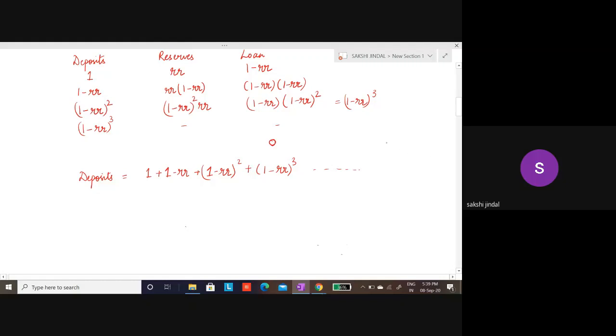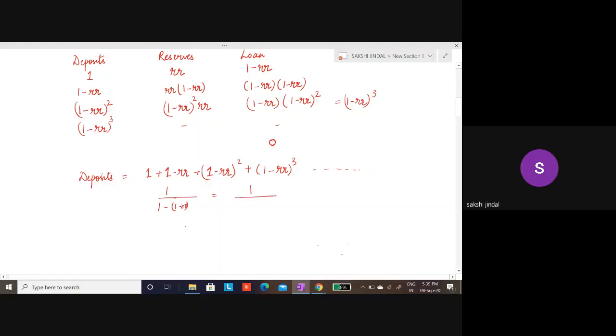So if you look at it, this is a GP. This is 1 multiplied by (1 minus RR), then again multiplying by (1 minus RR). So this is a GP, and the sum of a GP over an infinite time period is 1 upon 1 minus that product, which is (1 minus RR) in this case.